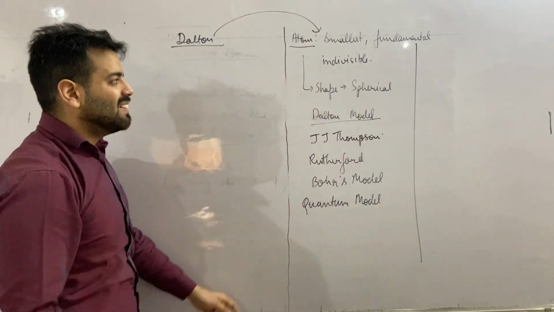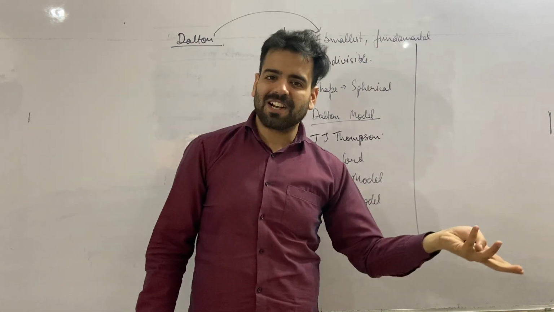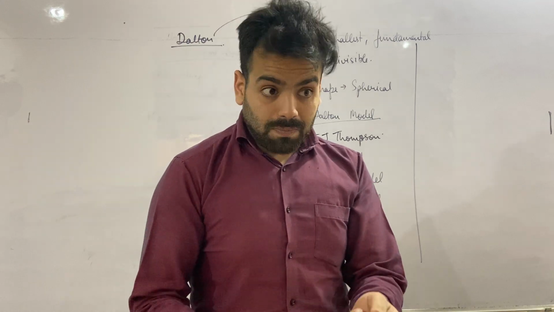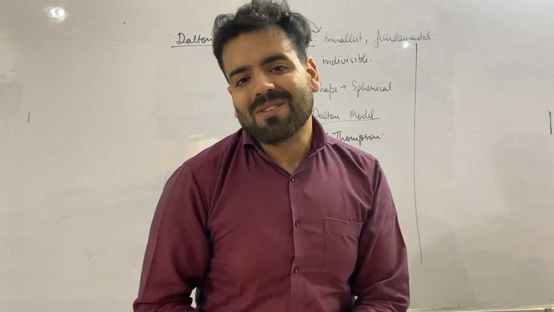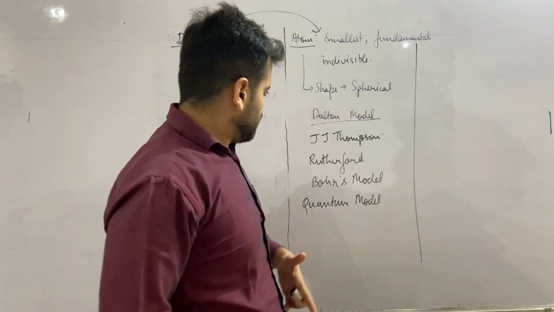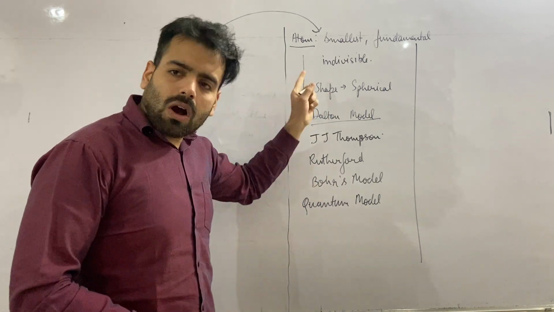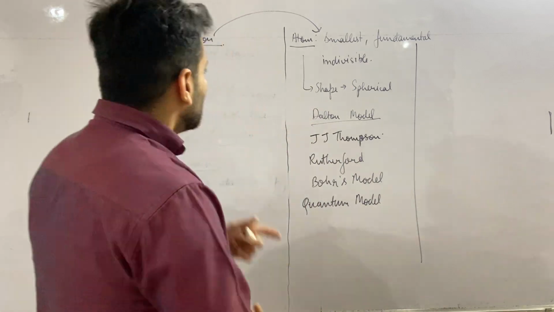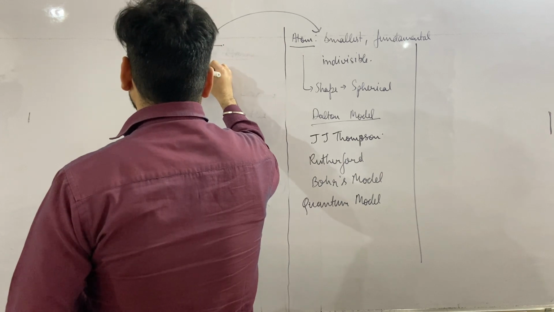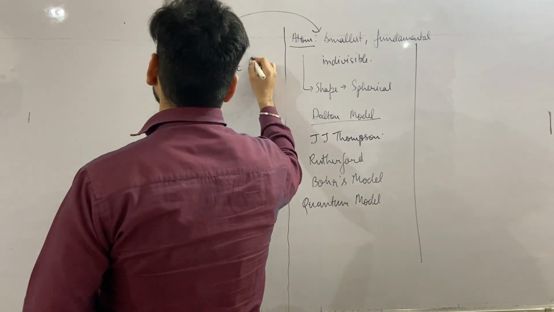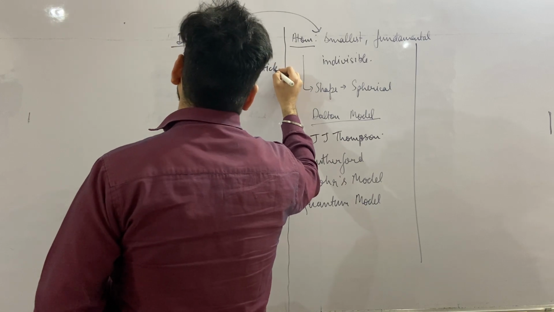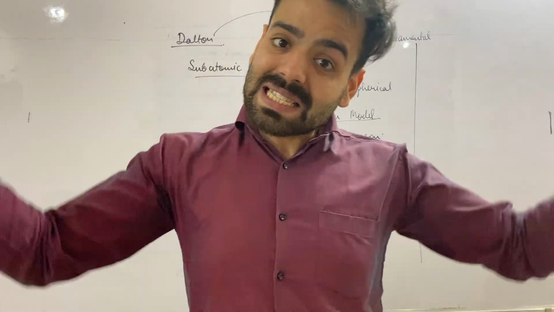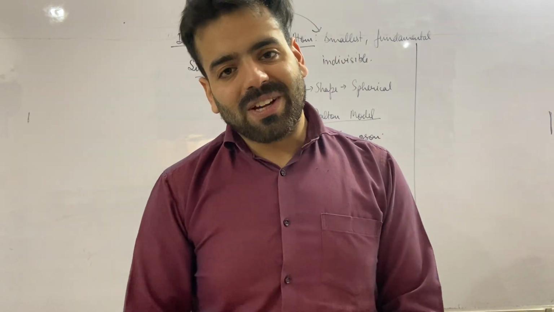The first thing that I have explained, that the atom is smallest, fundamental, indivisible, indestructible, was the main idea of Dalton, who was the first scientist to propose the idea of the atom. But later on, various scientists have given various models, and when these models were discovered, they gave various ideas about other particles also, which are called subatomic particles. Now what is a subatomic particle? The particles which are present inside the atom are called subatomic particles.